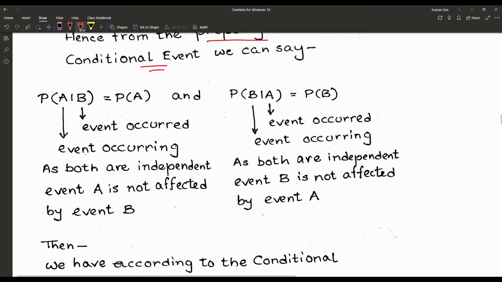Let's once again, when event B has occurred, that is P of A. Why?